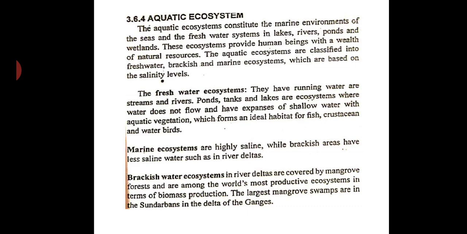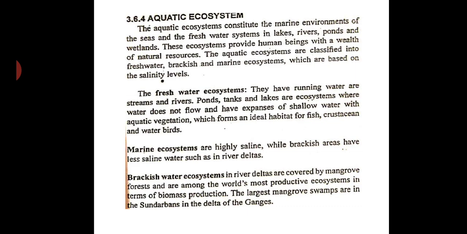So, in these freshwater systems, you have two types. One is the flowing one like rivers and streams, and second is the stationary one like ponds, lakes and tanks, where the water does not flow and the water is very shallow, meaning the depth is not very much. But here, a lot of vegetation you can see. In Madale also you have a pond here, you can see a lot of vegetation, grass and all grown, aquatic vegetation also.